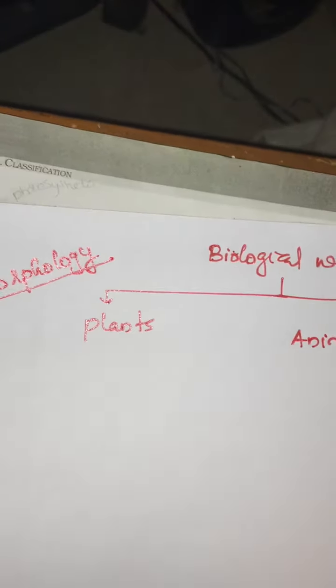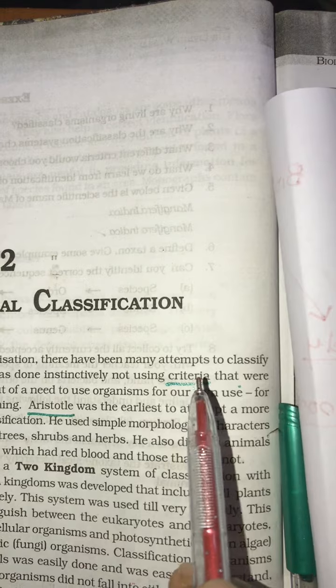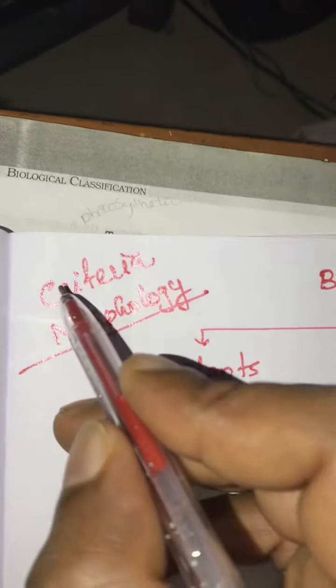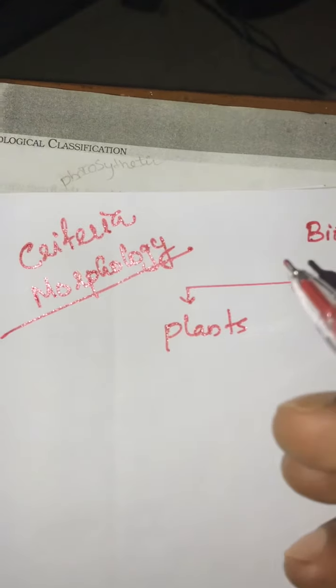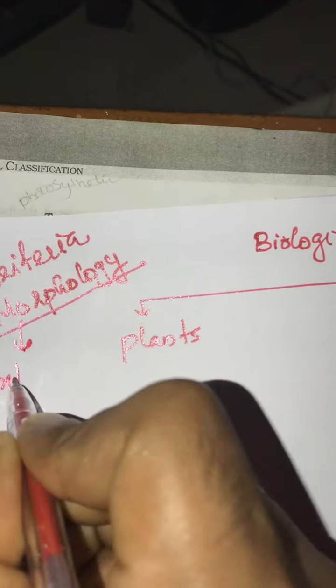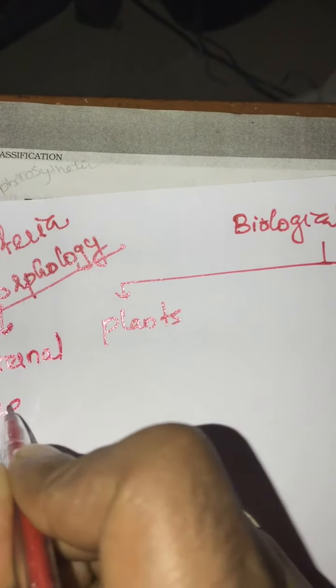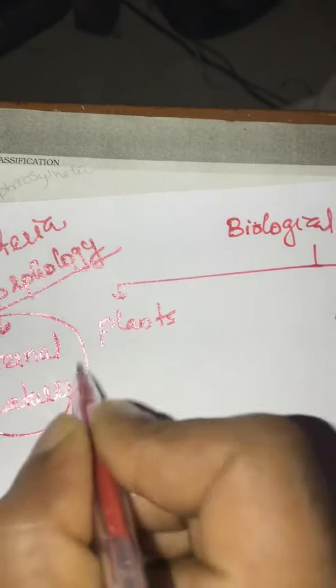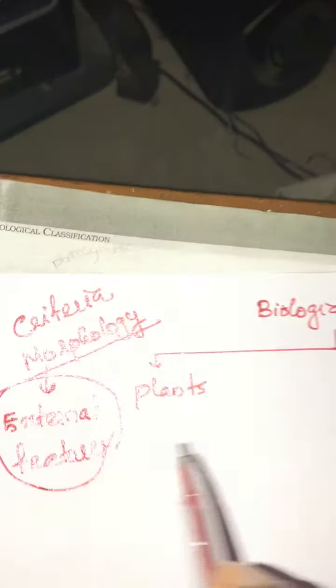This classification is based on their morphology. The main criterion for Aristotle's classification is morphology. What is morphology? It deals with the external features; it is the study based on the external features of an organism.